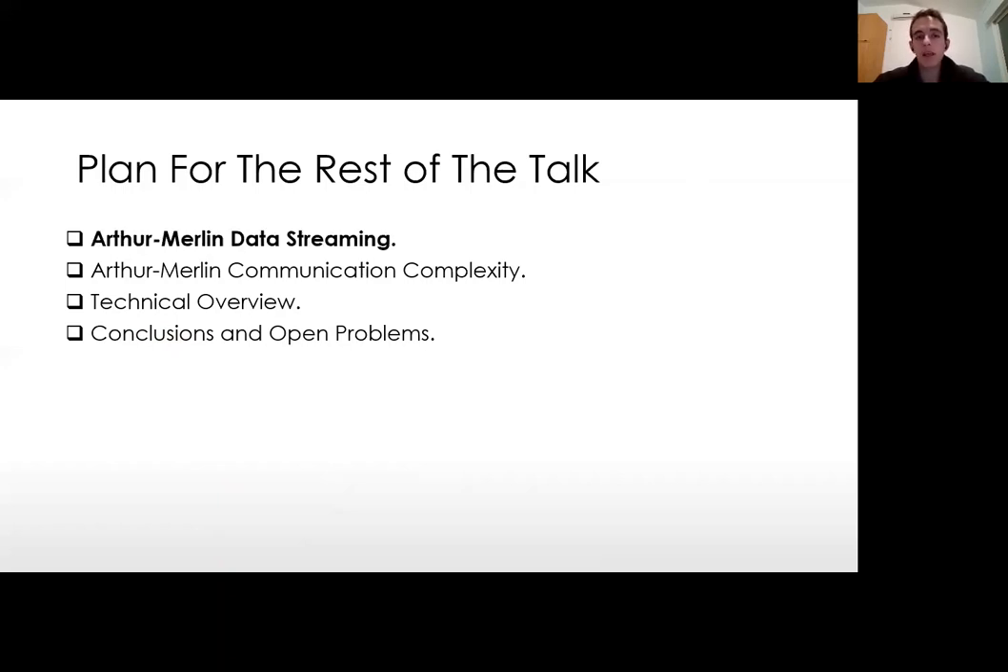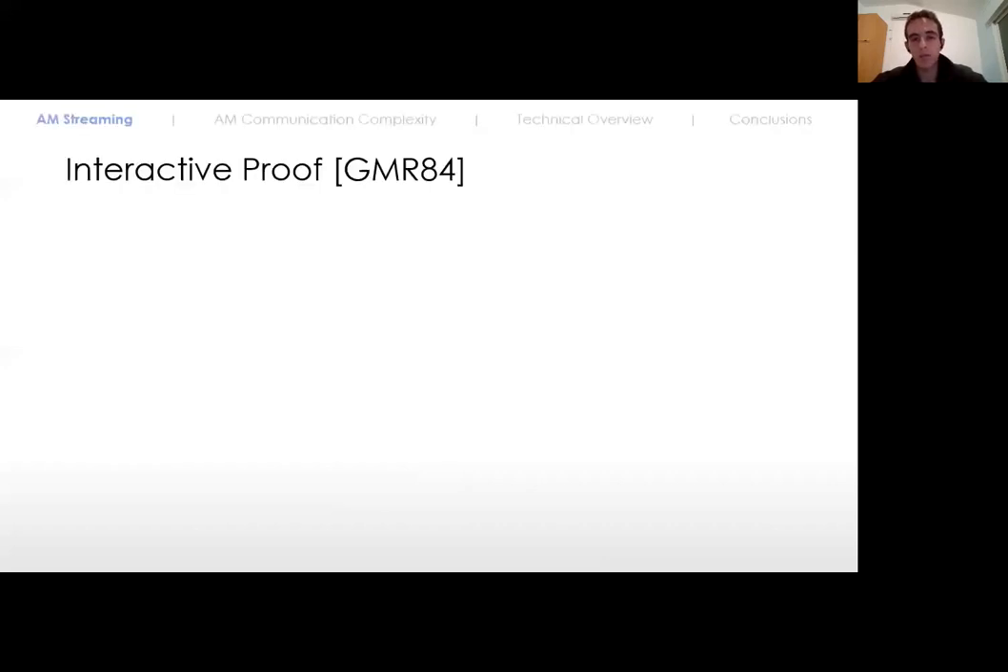So let's start with the data stream model. In that model, we are first going to define what Arthur-Merlin data stream protocols are. And then we'll see the quantitative formal version of our results in that model.